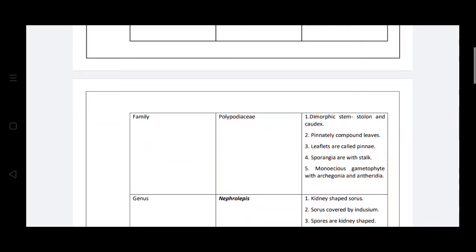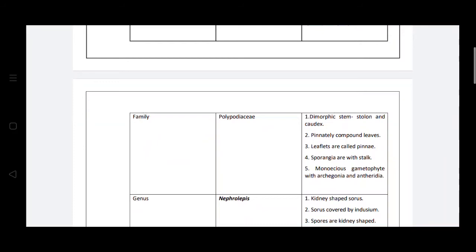The pinnately compound leaves are present in this group. Then leaflets are called pinnae, sporangia with stalk, and monoecious gametophyte with archegonia and antheridia.